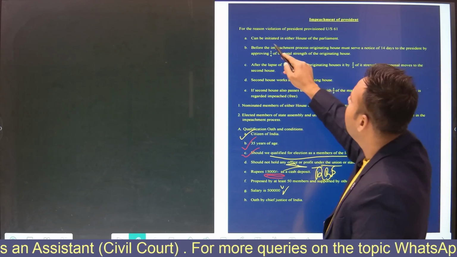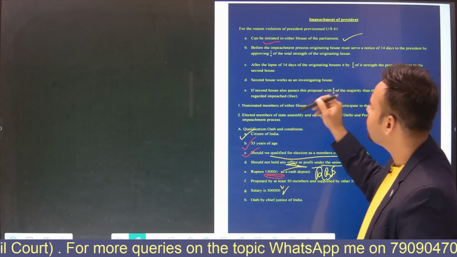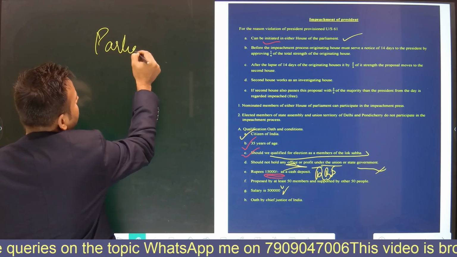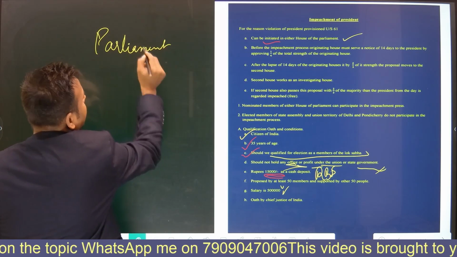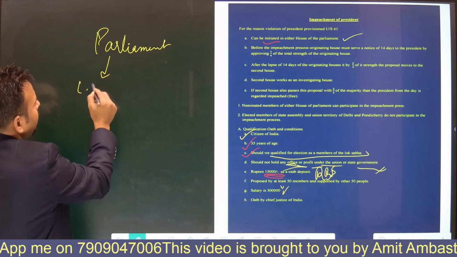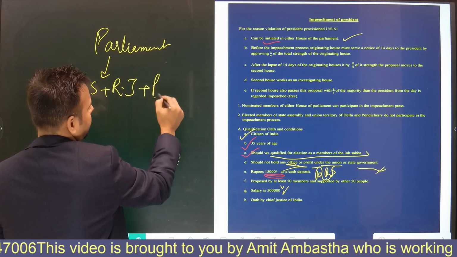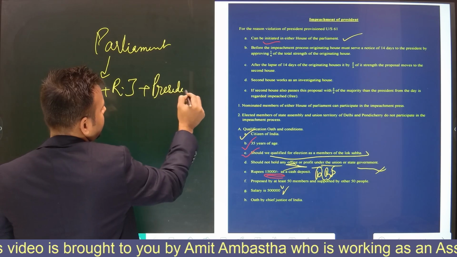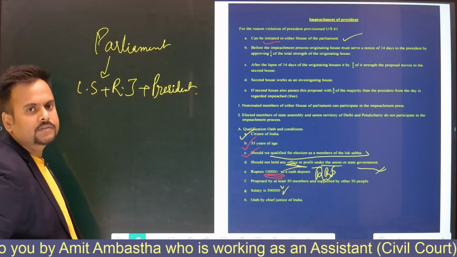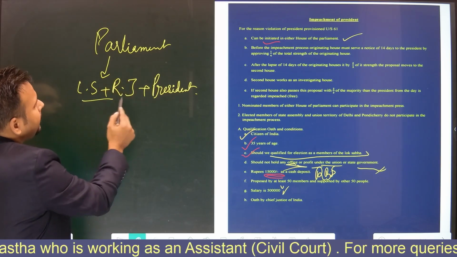See, it can be initiated in either house of the Parliament. One more thing, you might know what Parliament is. Parliament consists of the Lok Sabha, the Rajya Sabha plus the President. In some exams, I have seen such small questions come, it's a little bit tricky, yet it's easy. Parliament consists of the Lok Sabha, Rajya Sabha and the President.